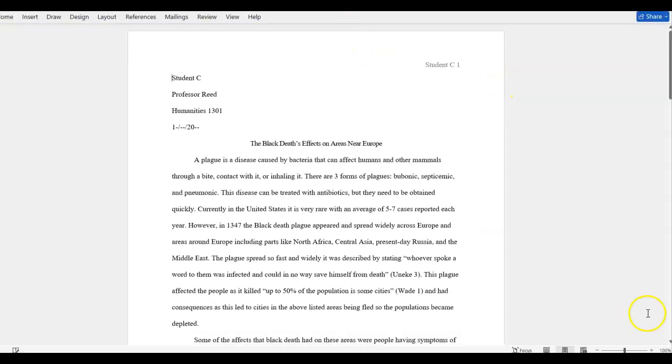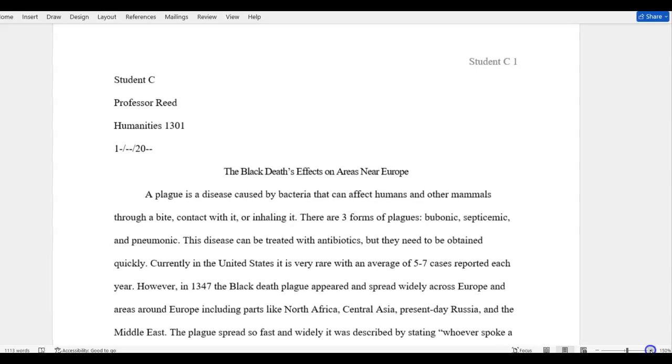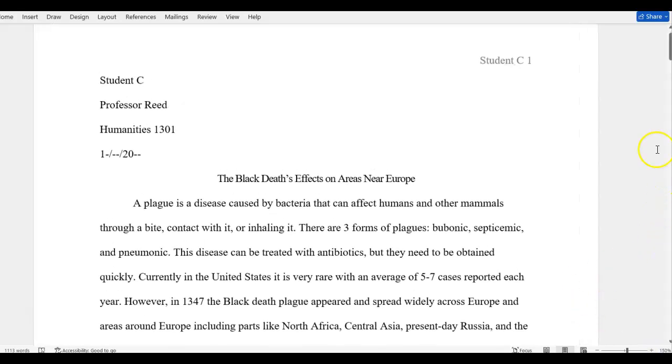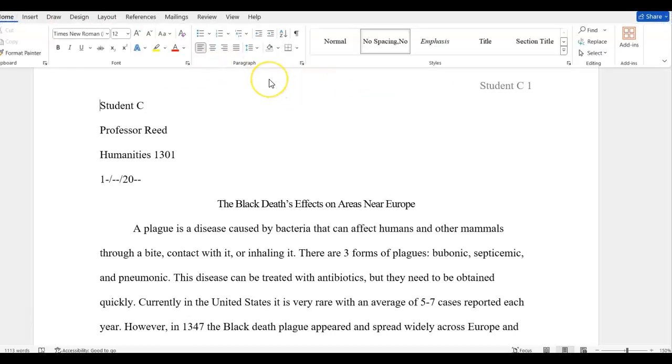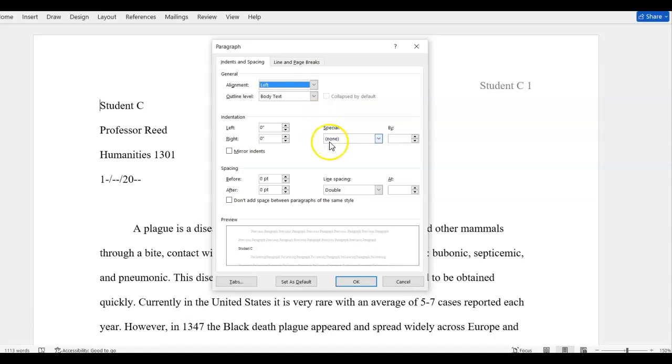The editing, make it a little bigger. Let me go to the home aspect. When you open up your Word document, you'll see the word paragraph here, and this can help deal with quite a bit. You'll have double spacing.